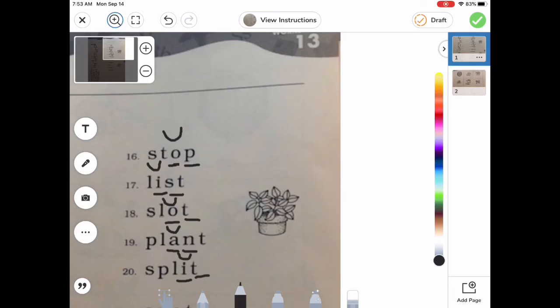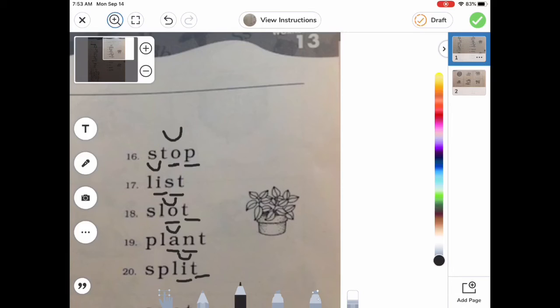All right, we're going to go back, and now that we know that all our vowel sounds are short, we're going to try to read them now. So we have st, op, stop, very good. On number 17, we have ul, ist, list, very good.